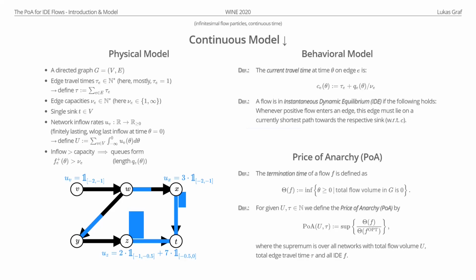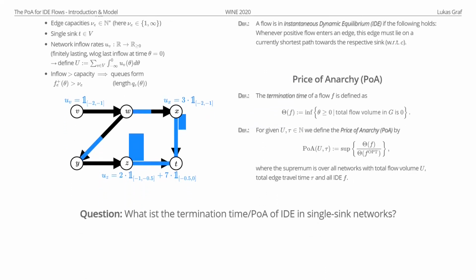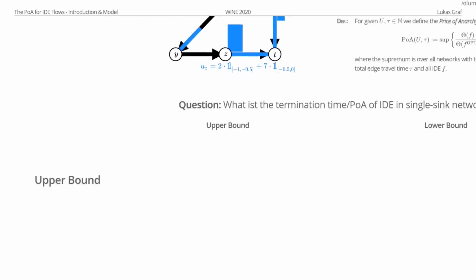Now we can turn to our main question for this talk, namely, what is the termination time or the price of anarchy for IDEs in single-sink networks? I want to answer this question in two parts. First, I want to give you an upper bound on the price of anarchy, and then I will give you a lower bound on the price of anarchy. So let's start with the upper bound.